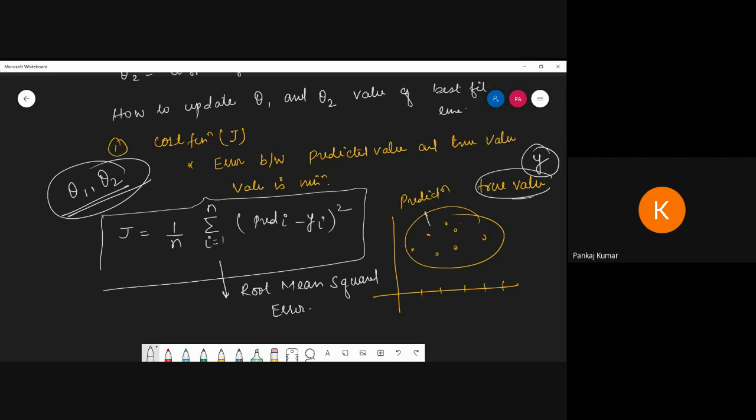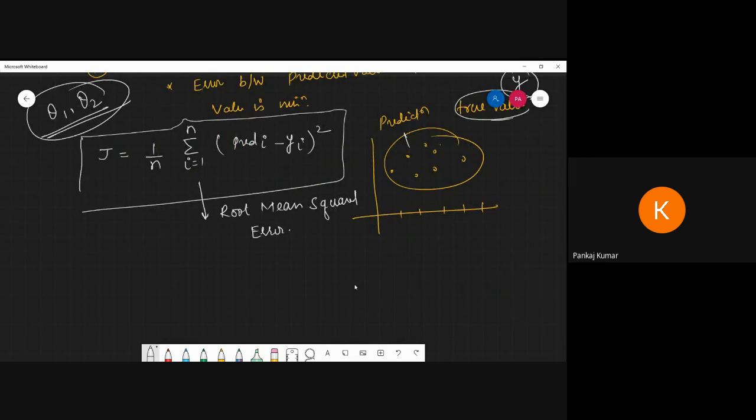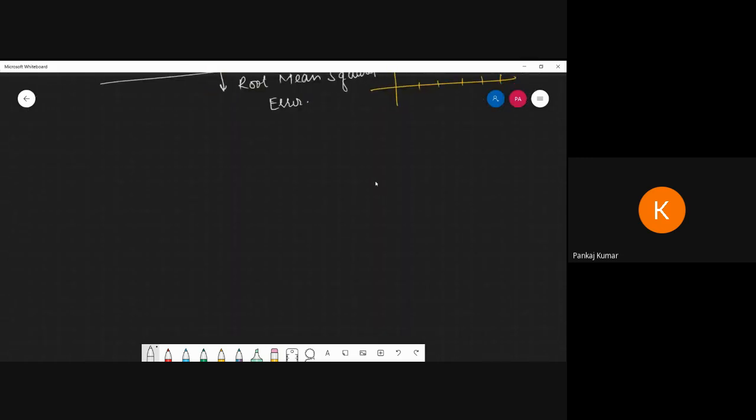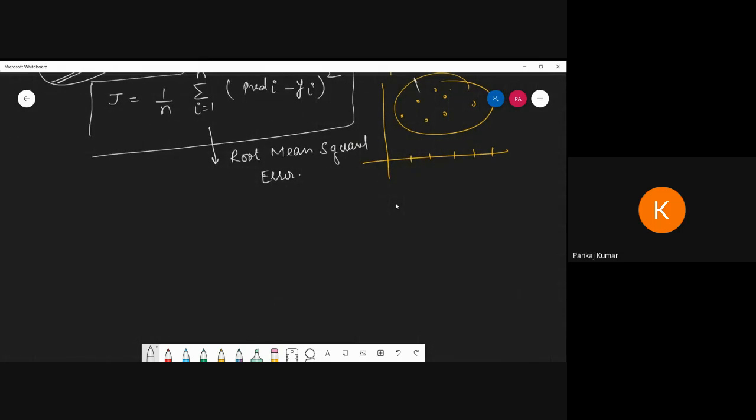So this is one method to update the theta 1 and theta 2 values. Another method to update theta 1 and theta 2 and minimize the cost function value is called gradient descent. So the next method we can use for linear regression is gradient descent. Point number two, I am going to discuss gradient descent.